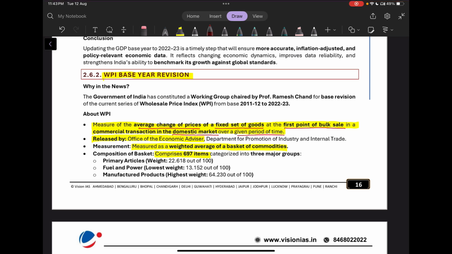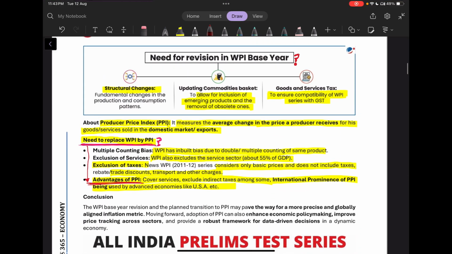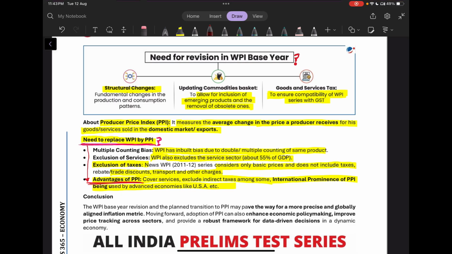The basket comprises 697 items. Why do we need a revision in the WPI base year? There have been fundamental changes in the production and consumption patterns over the years. We need to revise this to allow for inclusion of emerging products and removal of the obsolete ones. We also need to ensure the compatibility of WPI with the GST. So that is why we need revisions.